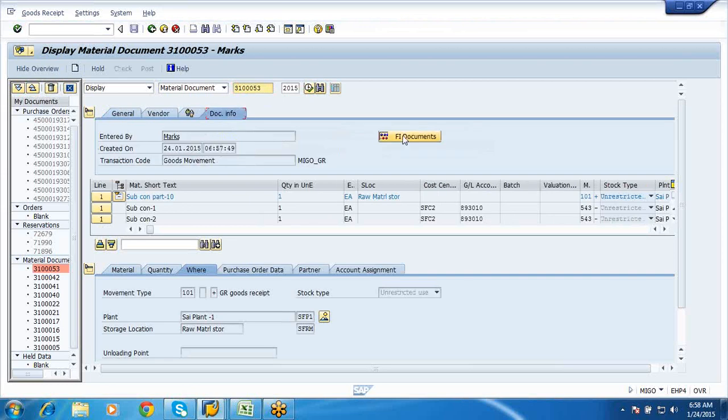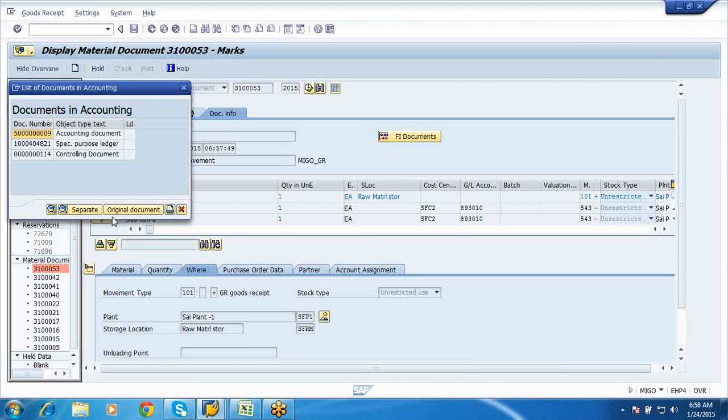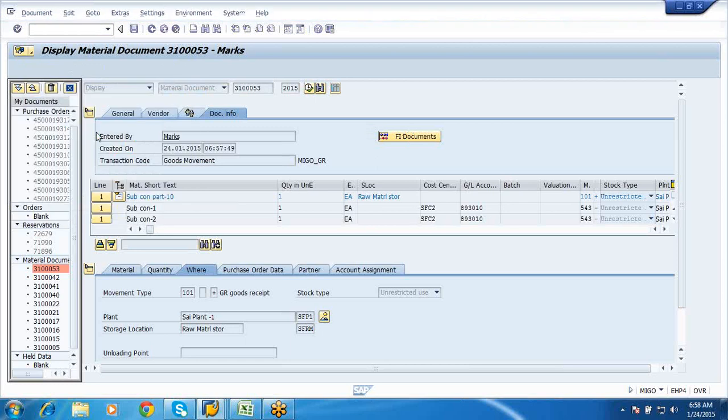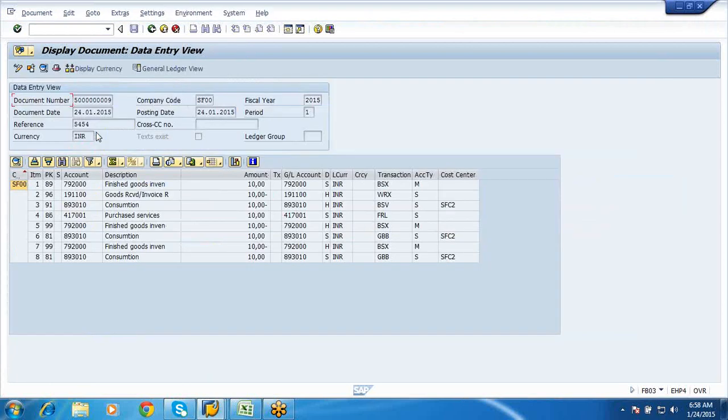Document info, FI documents, accounting document. See here, you have around 8 entries.